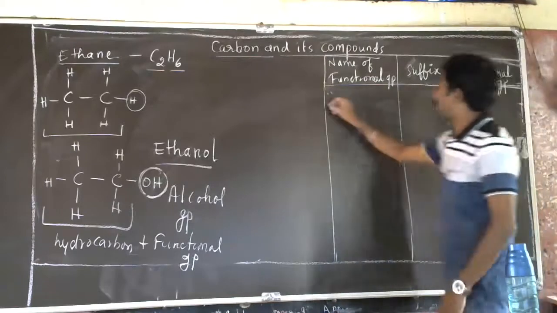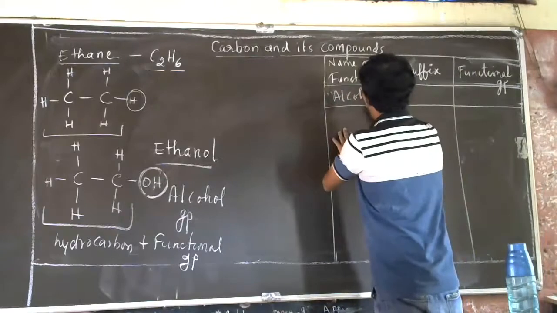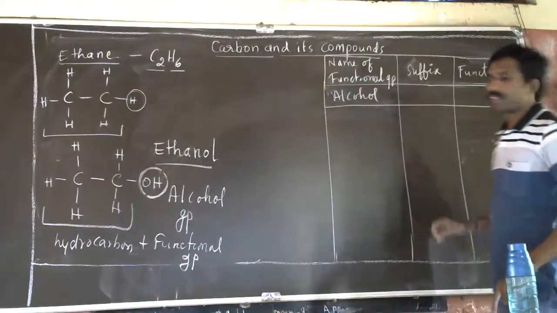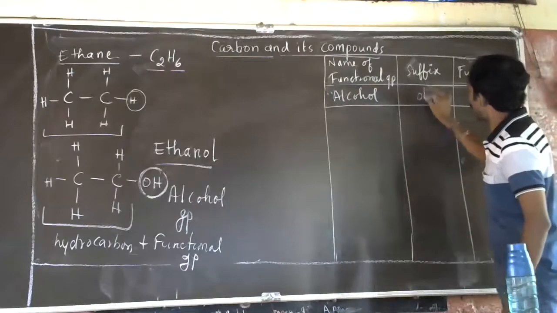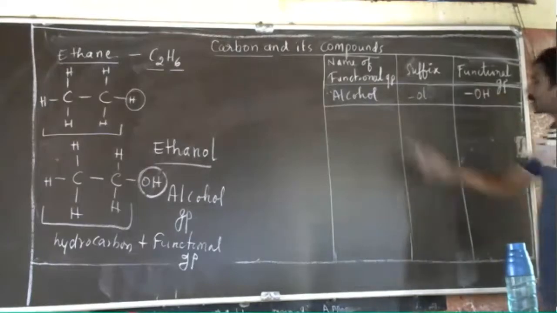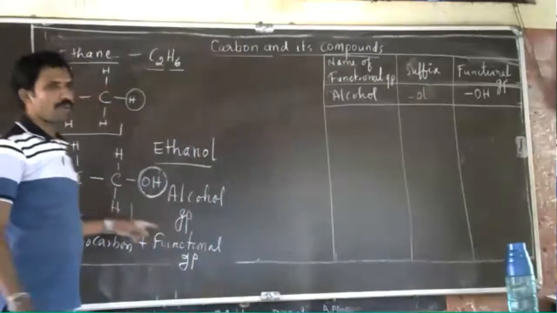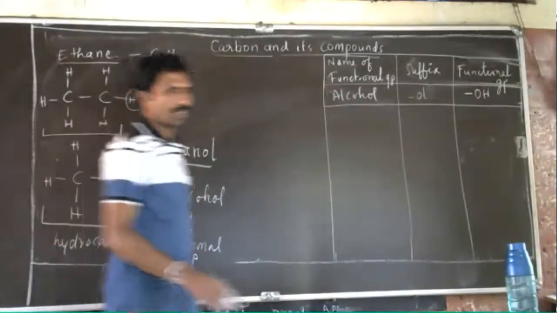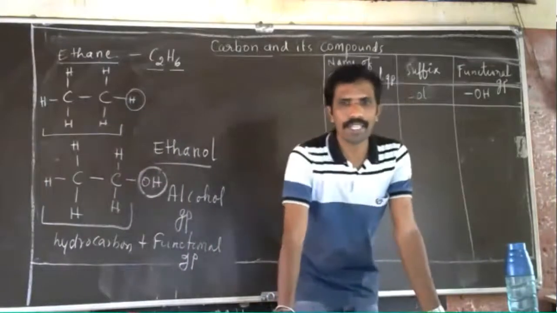Already we have discussed one group, that is the alcohol group. For this, the suffix we use is OL. OL is the suffix used over here. So the group is what? The OH group. When the OH group is added, it becomes an alcohol. This is the best example that I have given here. I hope nobody has a doubt in this. I hope it is very clear to you.